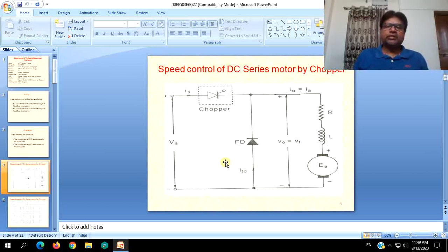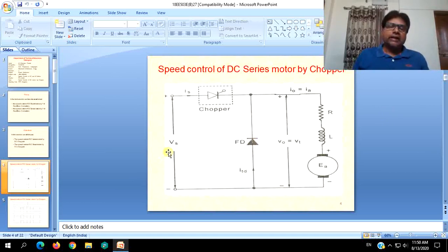And this is the simplest of the circuits which we can use, that is the class A chopper or simple step down chopper or first quadrant chopper, where the input voltage will be stepped down. And obviously we can say that as voltage is stepped down, the speed will be less.